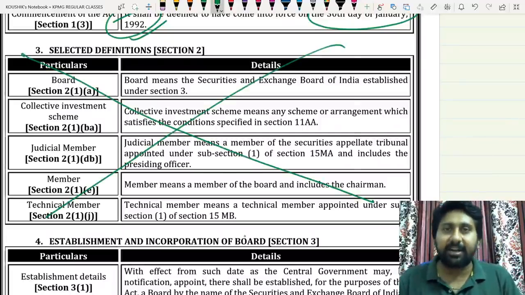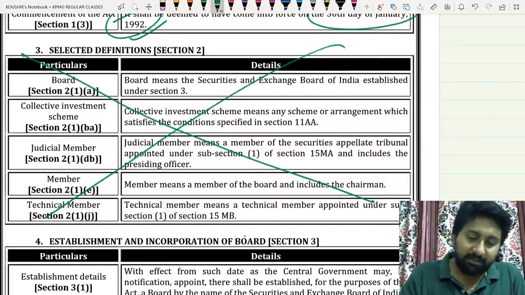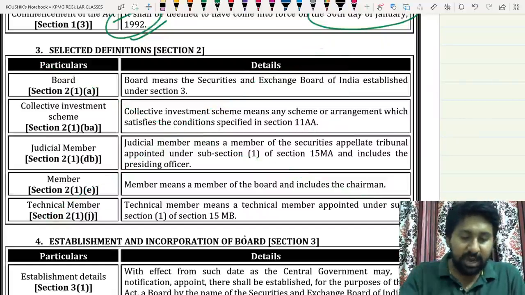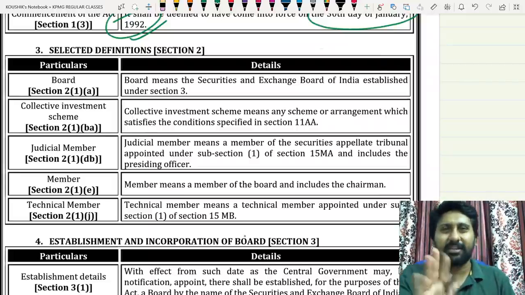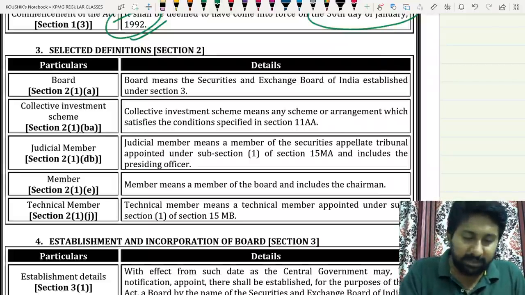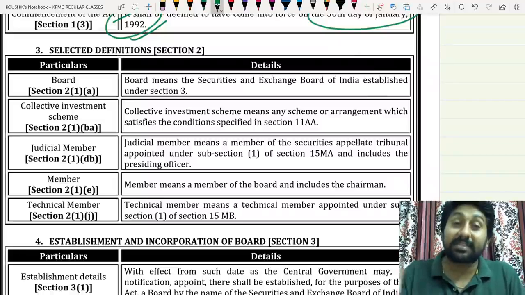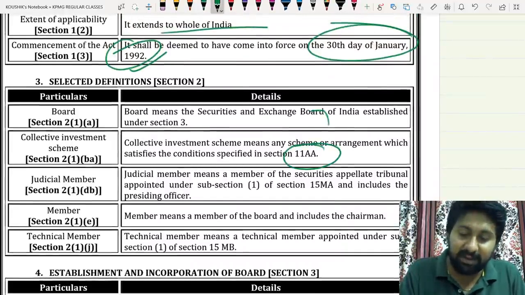The Institute has recently deleted them. Don't read any definitions in SEBI. But to make you understand, I have given 3 definitions in our chart notes, and here all the definitions are given only for your understanding. Just read and leave. Board means SEBI. Collective investment scheme means the scheme which is specified in section 11AA.